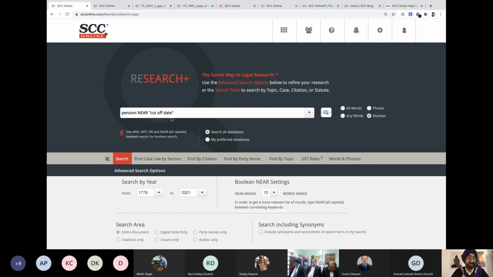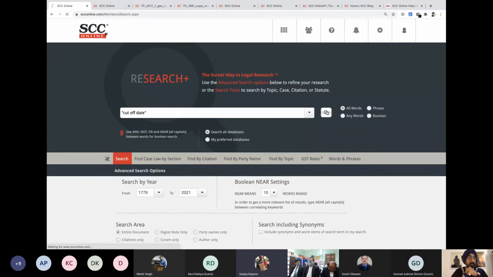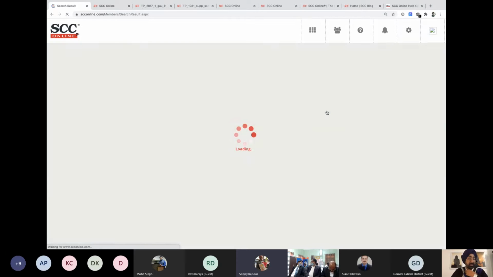Now again, the cutoff date. I'm putting double quotes because cutoff date has its own individual meanings, so I don't want those individual words to be searched separately. Maybe in the first go we'll start with cutoff date only, because the most important thing we're talking about here is cutoff date. We'll start with only cutoff date. We spoke about sub searches; we can do the sub search as well on pension.